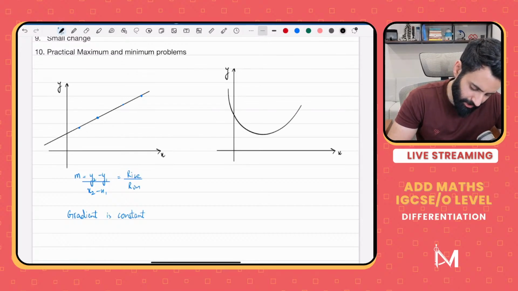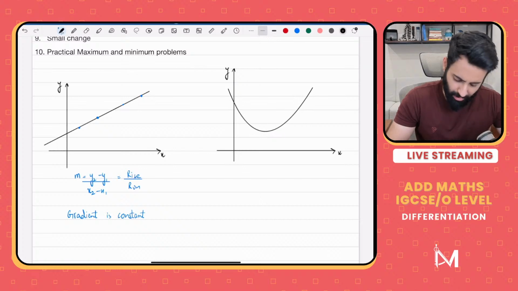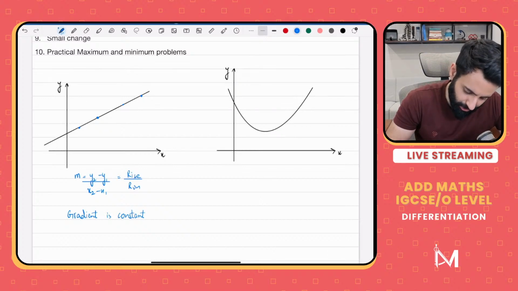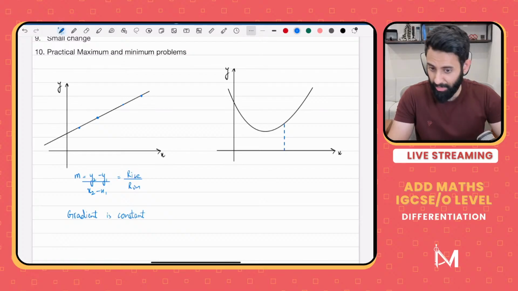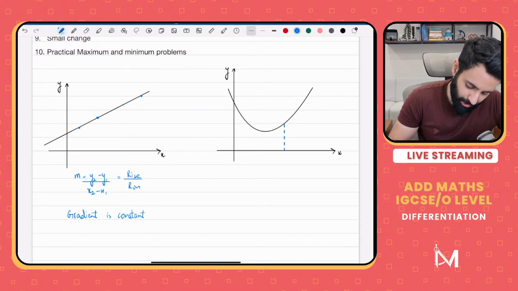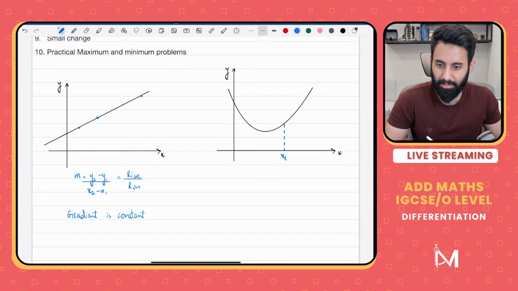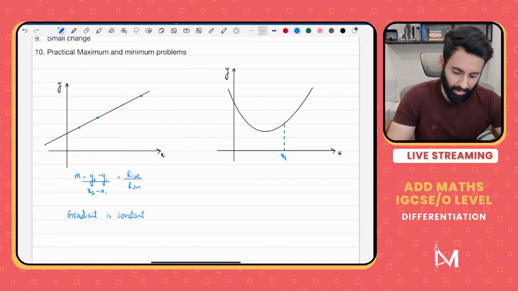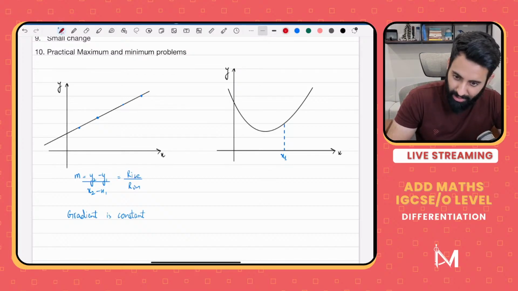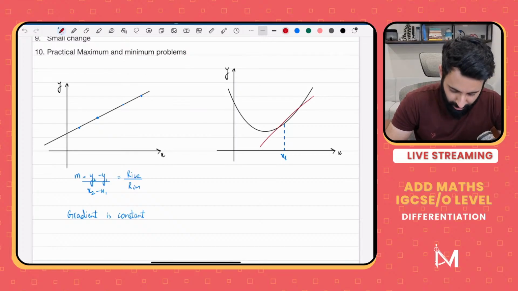How do you find out the gradient of a curve at any point? If at some point we're asked to find the gradient of a curve at a point, what do we do? There's a standard way, and I'm talking about math right now. If this is the curve and you're supposed to find the gradient of the curve at x equals x1, what we do is we draw a tangent.